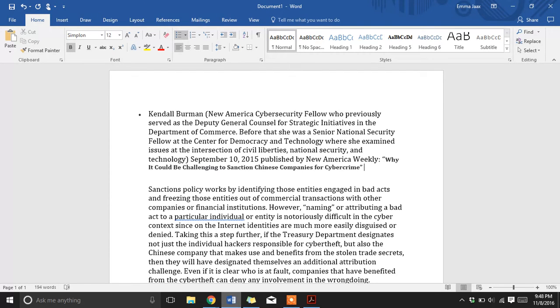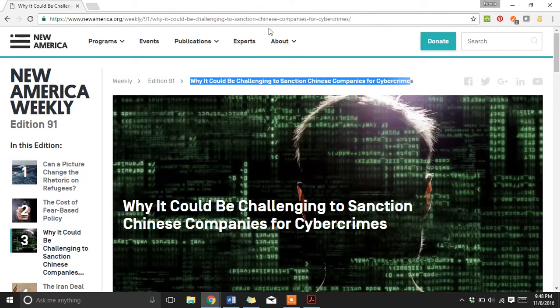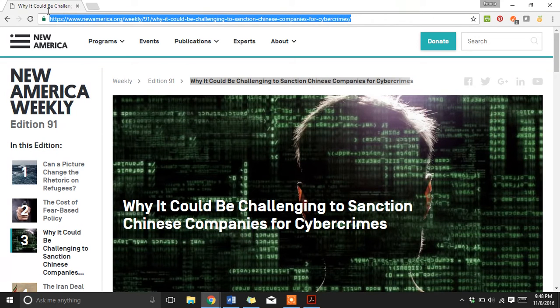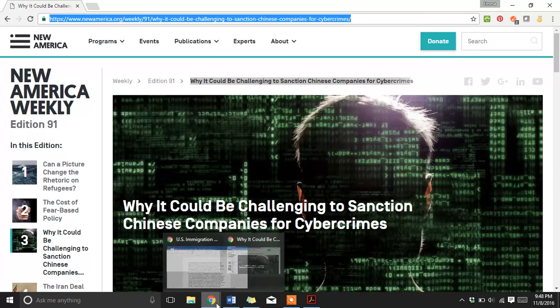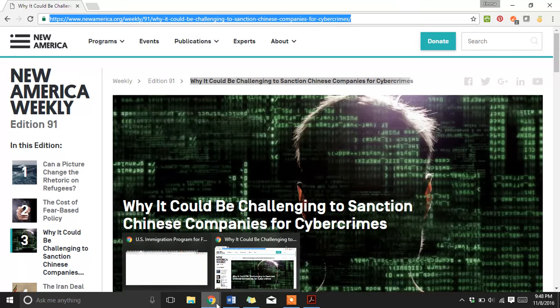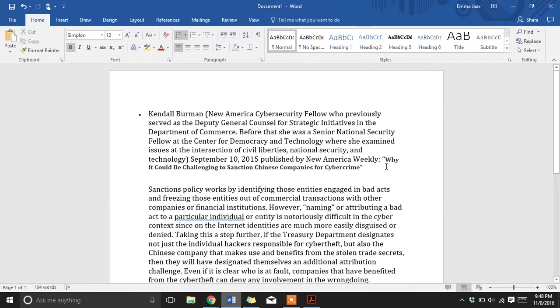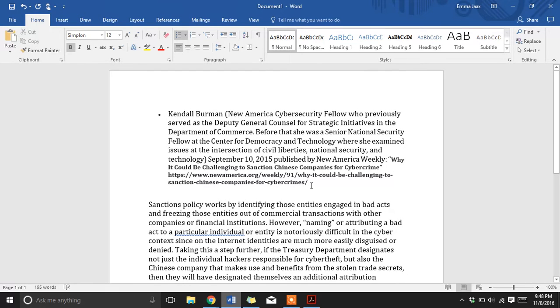Last, we need to know where New America Weekly published this article. And this was online, so it means we need the URL. If it was a book, you need the book name, probably the ISBN number. If it was in a magazine, probably need the issue number. So just some more things to tell you exactly where it was published. So we've got all of that.